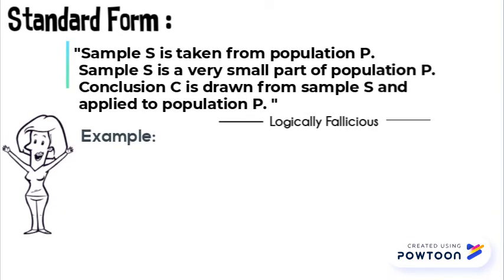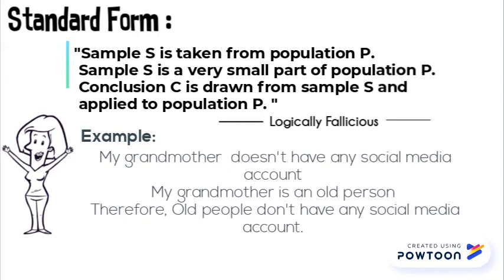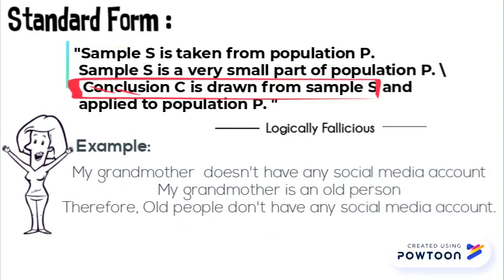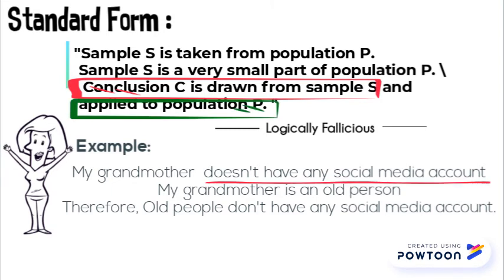Here is an example for further understanding. My grandmother doesn't have any social media account. My grandmother is an old person, therefore old people don't have any social media account. The sample S in the given example is the phrase my grandmother and the population P are old people. The conclusion drawn from the sample S is the grandmother doesn't have any social media accounts, and as we can see, it has been applied to the population P saying that old people don't have any social media accounts.